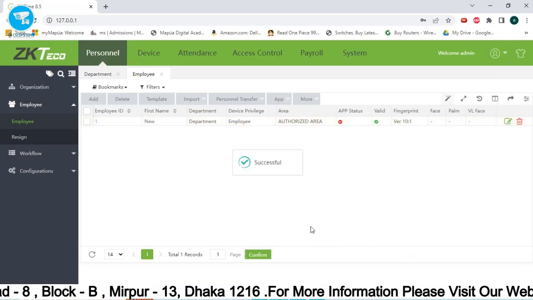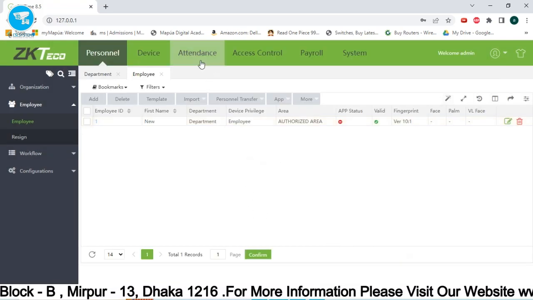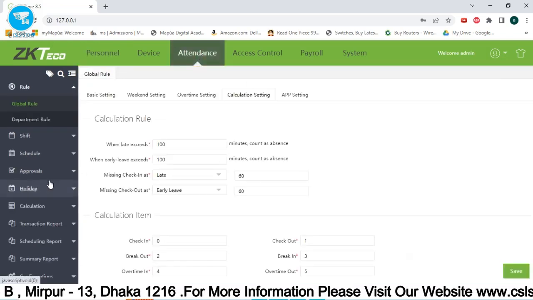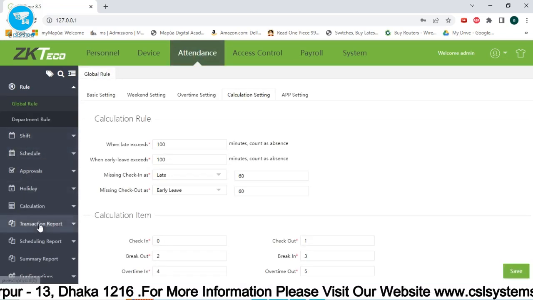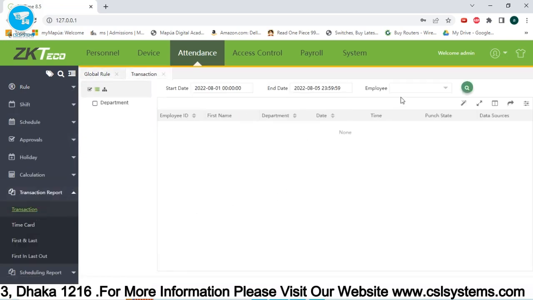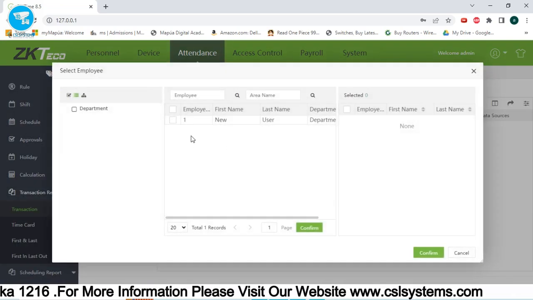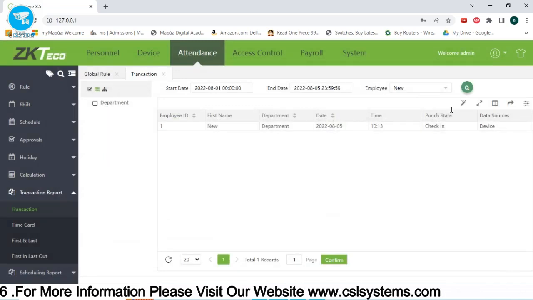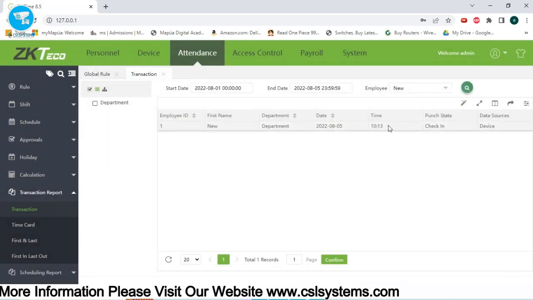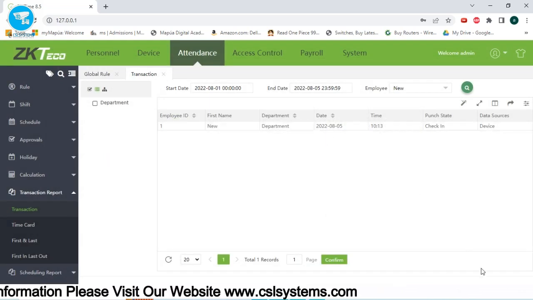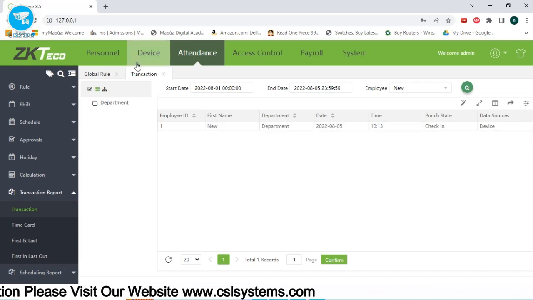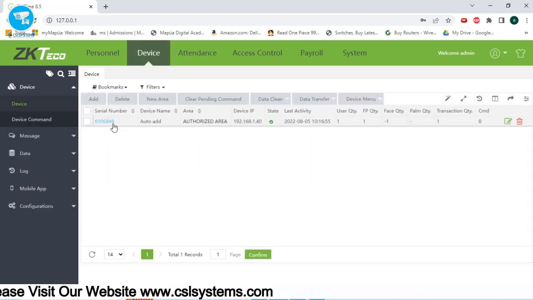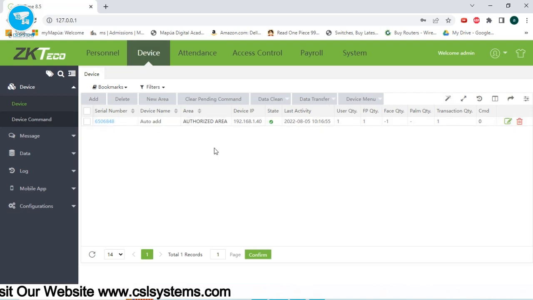So confirm here. And by the way, I punched, so we can check here the transaction report, transaction. Then I will select this employee, confirm. So here I punched at 10:13. Our time is 10:16. So now we successfully added one device on our Biotime.